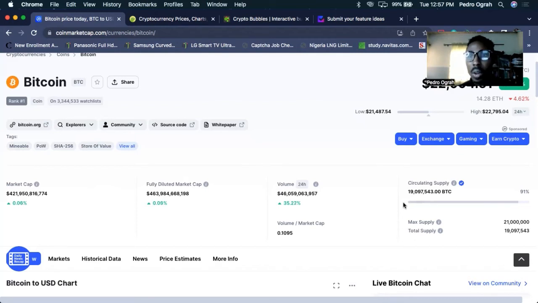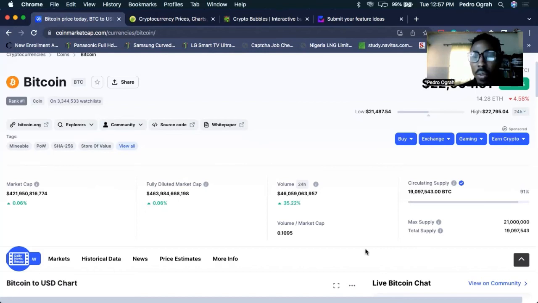Ethereum has an unlimited supply. You can always check it back when you're done with this training. Ethereum has an unlimited supply, but it's the number two cryptocurrency. Why is it so? Ethereum has a strong community and it has a very good use case. About 85% of all the coins that are created are usually created on the Ethereum blockchain. So for that reason, the price will always go up.